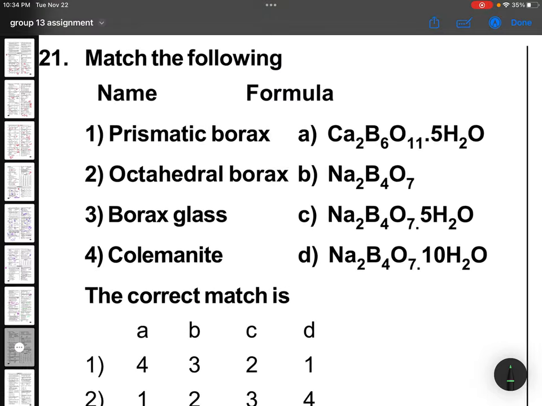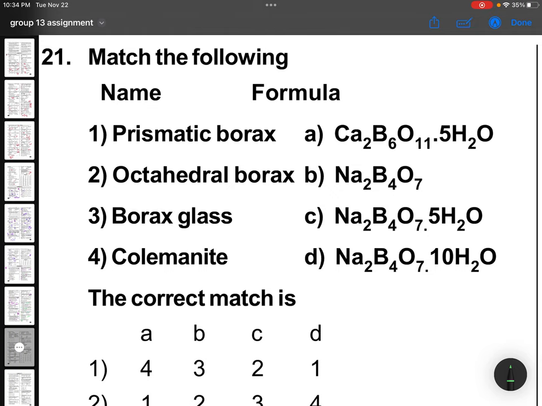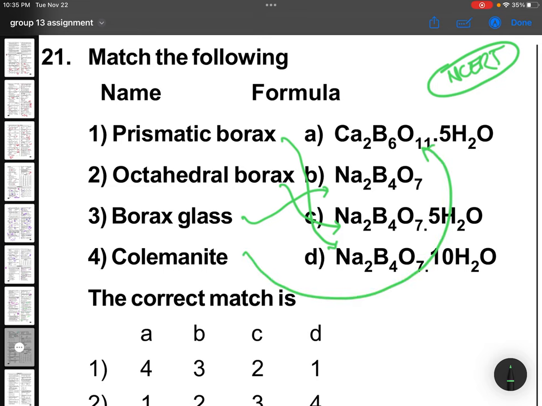Yeah, this kind of questions will be very interesting, and I'm very happy to see all this. Prismatic borax, octahedral borax, borax glass, colemanite. My dear student, this is not there now in NCERT. Okay, so just extra beyond what we are giving. Just have a look. No need to bother about it. Prismatic borax is Na2B4O7·10H2O. Octahedral borax is Na2B4O7·5H2O. Borax glass is Na2B4O7. Colemanite is Ca2B6O11.